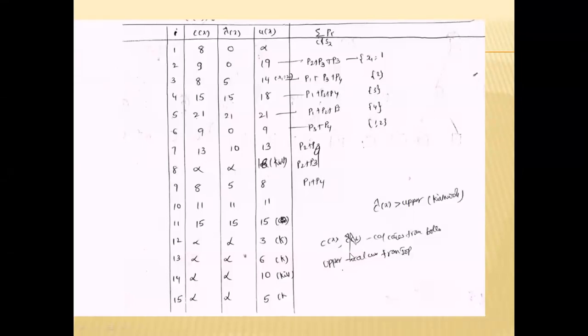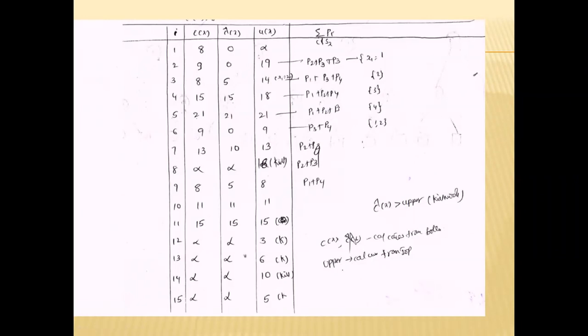By using this table, with FIFO, LIFO or least cost, you can search for the answer node. You can search by using these 3 methods. By using the C of X value, C cap X value, and U of X value, you can search for the solutions.